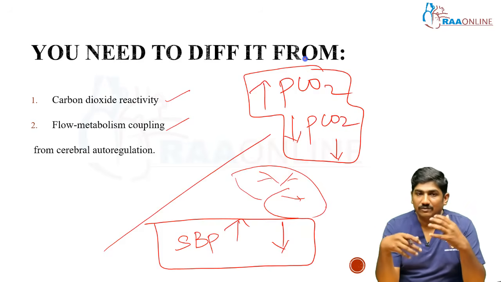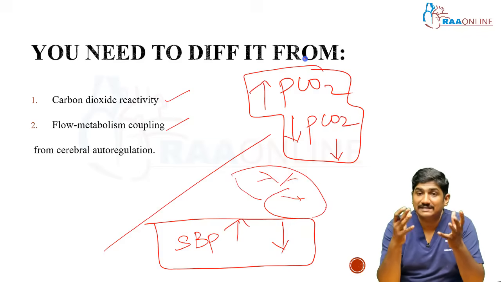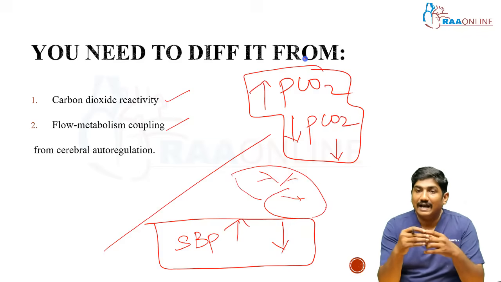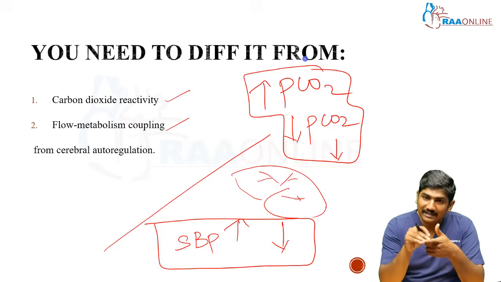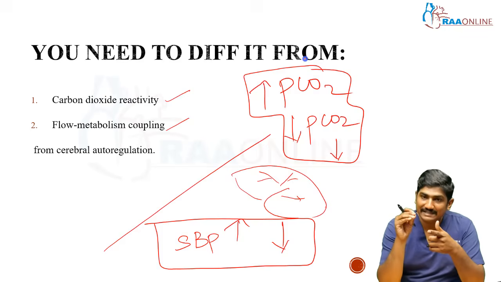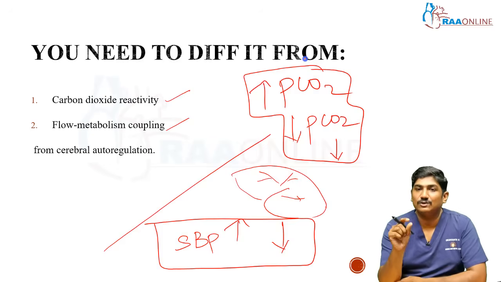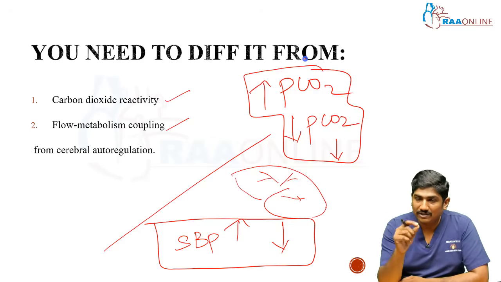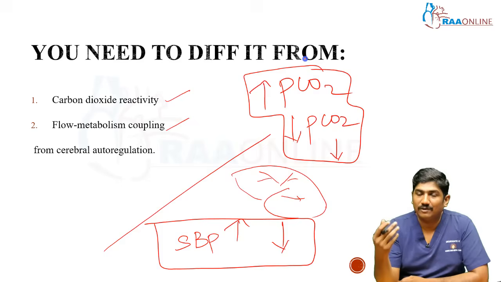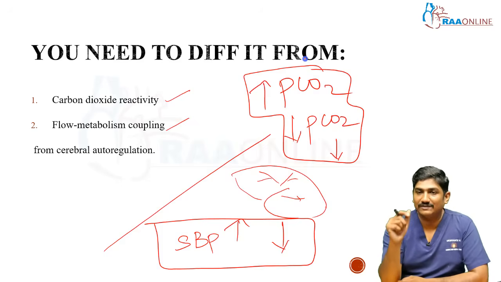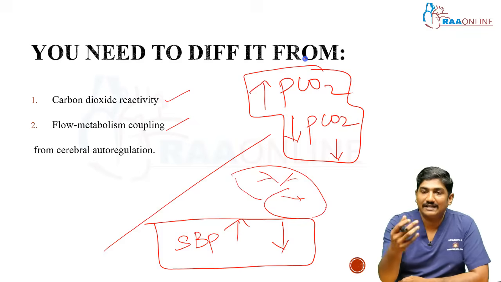One is systemic, which is going through the blood supply, going through the arterial supply. This is systemic PCO2, systemic O2. And the other thing is localized to a particular area. If there is a particular ischemia, that particular tissue will go for anaerobic respiration. So because of anaerobic respiration, CO2 will build up and oxygen will go down in that particular segment of the vessel, in the particular distribution area of that vessel.